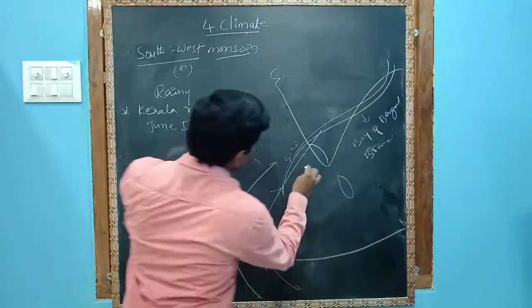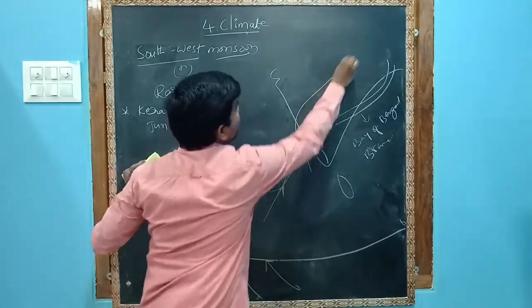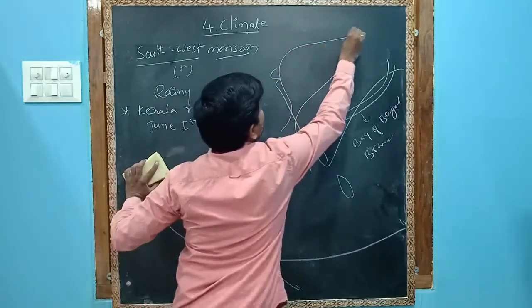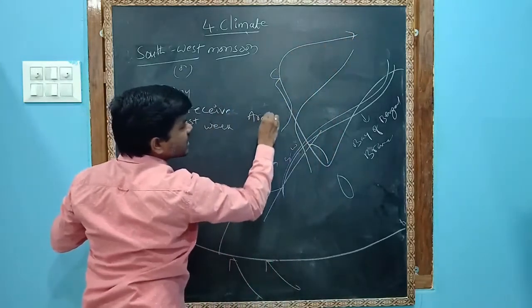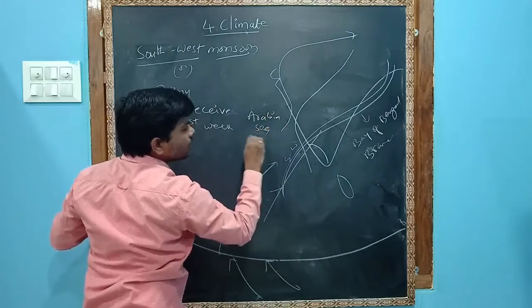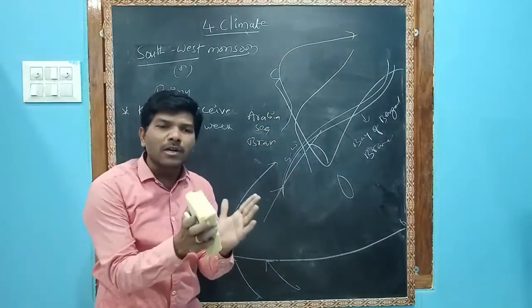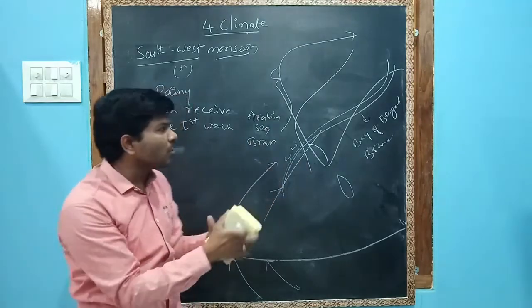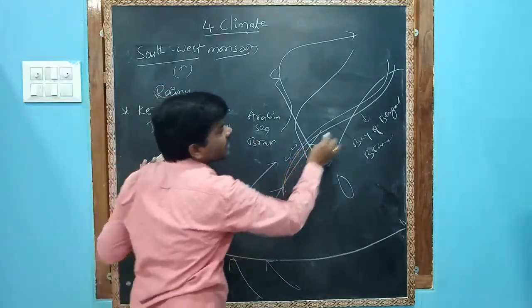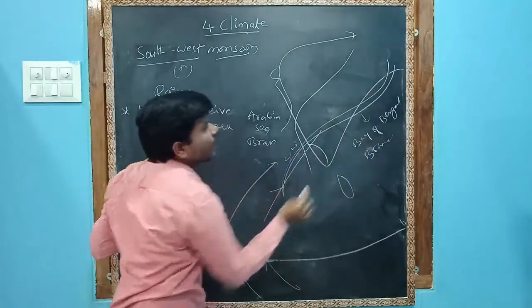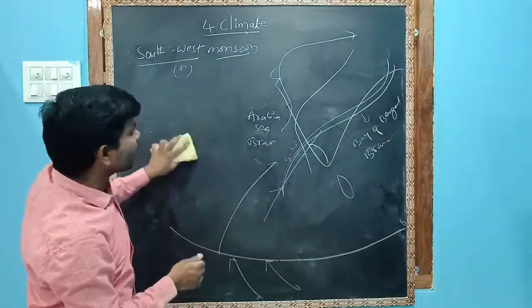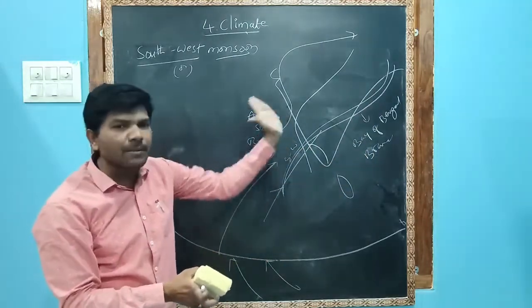And the one going from this side is called the Arabian Sea branch. Whenever the southwest monsoon comes to Kerala, it divides. One goes from this area, the Bay of Bengal branch, and one goes from this area, the Arabian Sea branch.